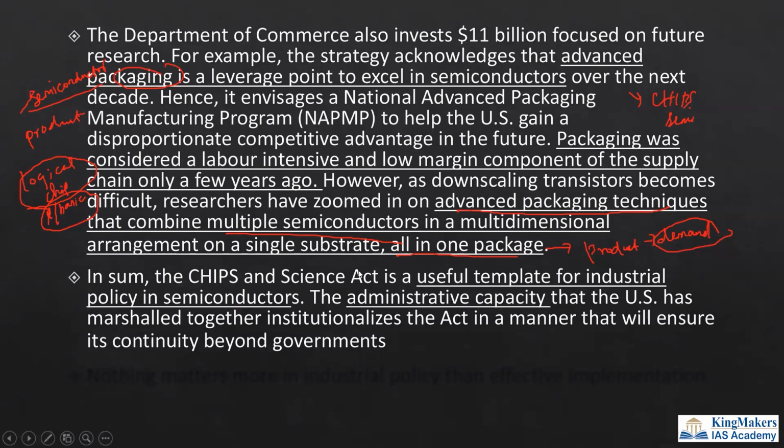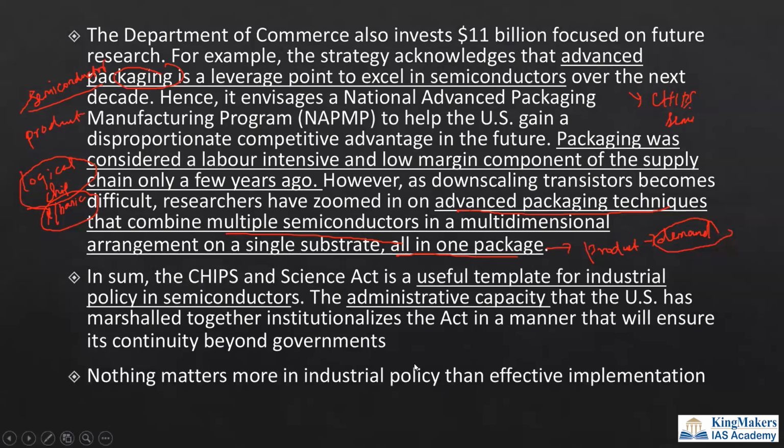And in sum, the CHIPS and the Science Act is a useful template for industrial policy in semiconductors, and the administrative capacity that the US has marshaled must be emulated in India also. So US-ஓட CHIPS Act நம்ம பாலிசிக்கு, அட்மினிஸ்ட்ரேஷனுக்கு, அதாவது நம்ம இன்ஸ்டிடியூஷன் கிரியேட் பண்றோம்ல, இதை ஓவர்சீ பண்றதுக்கு, இதை ரெகுலேட் பண்றதுக்கு, எல்லாத்துக்கும் நம்ம learnings from CHIPS Act பண்ணலாம்னு இந்த ஆத்தர் சொல்றாரு. Nothing matters in the industrial policy than effective implementation. So நம்ம policy மட்டும் பண்றது பத்தாது, we should also implement it.